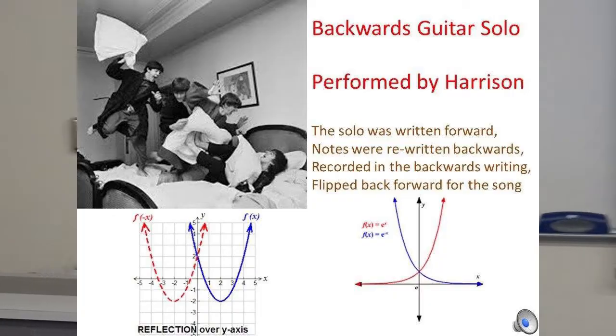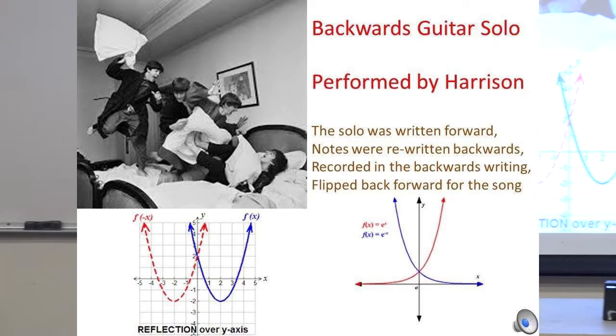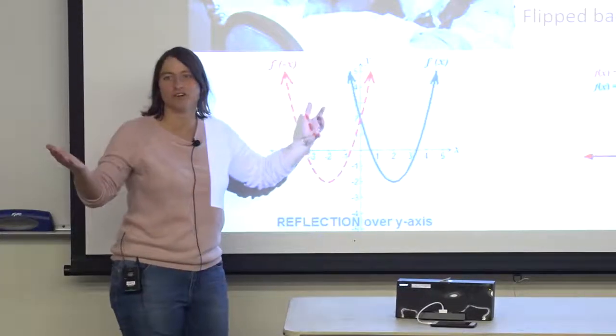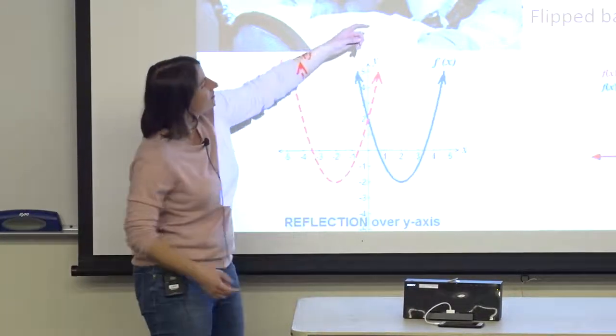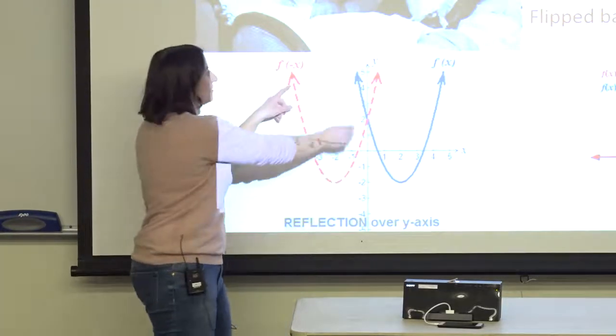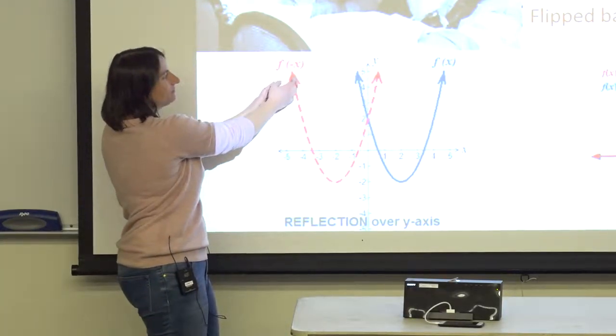There's a backwards guitar solo in here, and that's performed by George Harrison. So the way I kind of try to explain that is the solo is written forward. So think of this as the solo written forward, just some blue function. Then the notes were rewritten backwards. So that's flipped over an axis, and you can think of the notes being written backwards here.